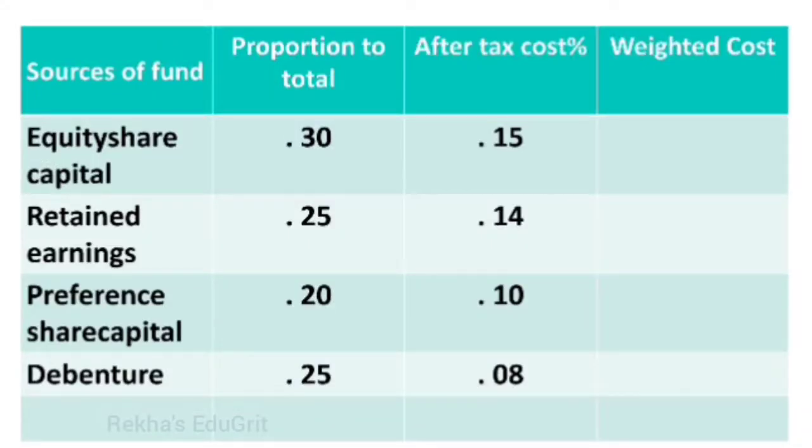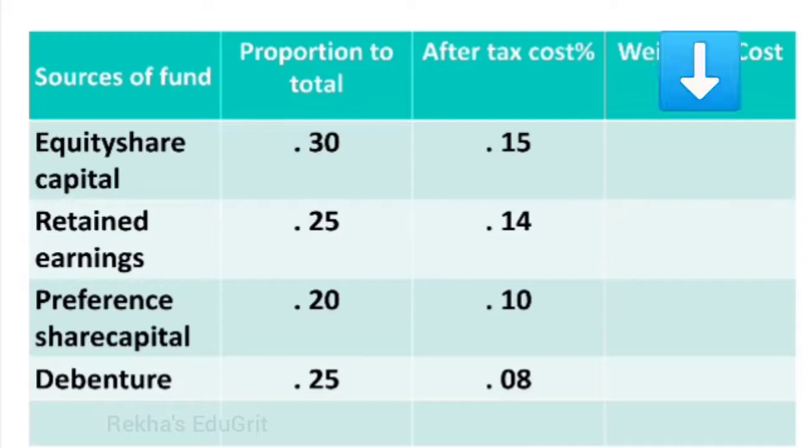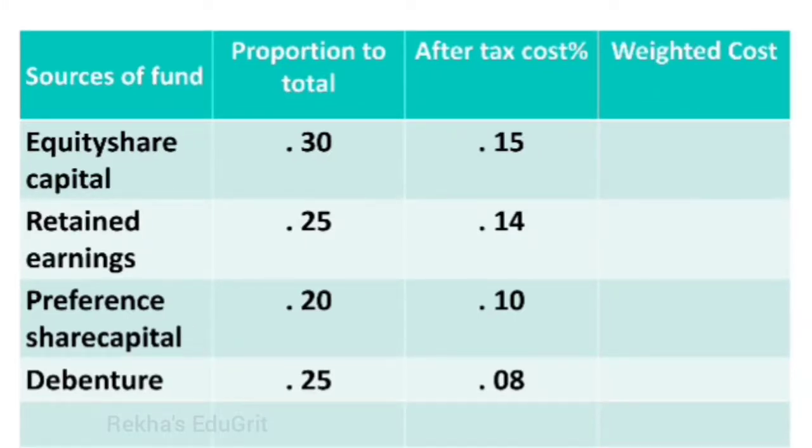So to find out the solution, first we have to write the sources of fund: equity share capital, retained earnings, preference share capital, debenture. Then proportion to total, which is already given in the question, we have to write that: 0.30, 0.25, 0.20, 0.25. Then after tax cost is also given in the question. In order to find out the weighted cost for equity share capital, we have to multiply the proportion to total into after tax cost percentage. And the same thing has to be done for retained earnings, preference share capital and debenture.